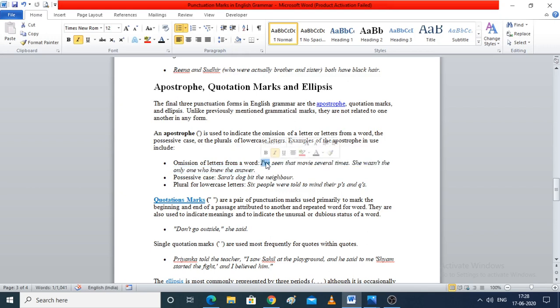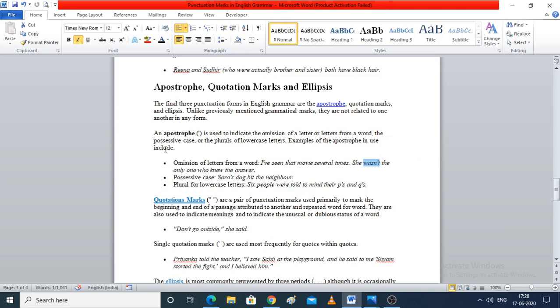Here. The mark above the I is known as an apostrophe. Now, we have omitted letters from have and we have written it as 've with I. Fine. So, this is called omission of letters. Fine. So, now wasn't as in was not. So, we have omitted the letter o.